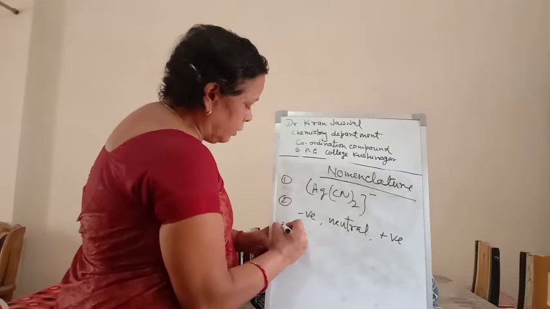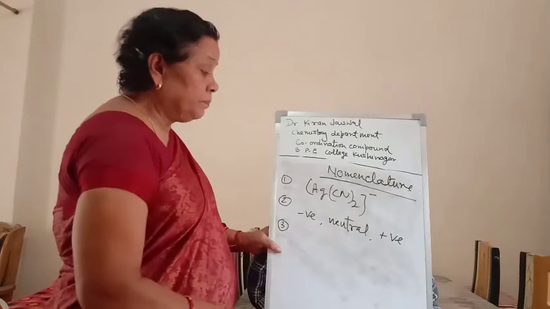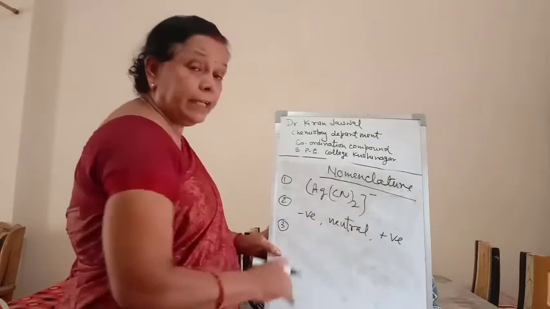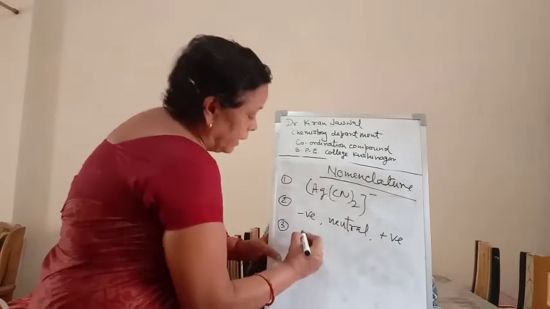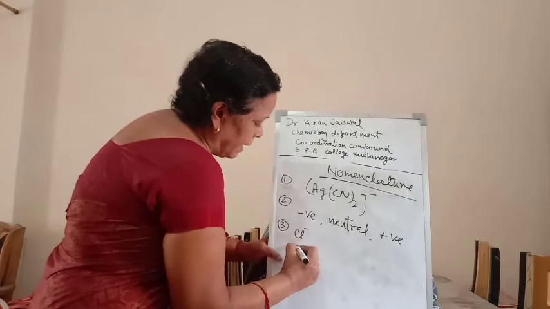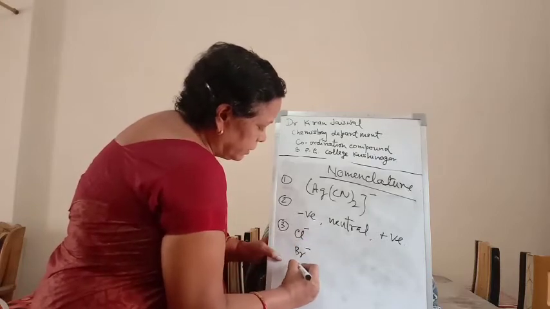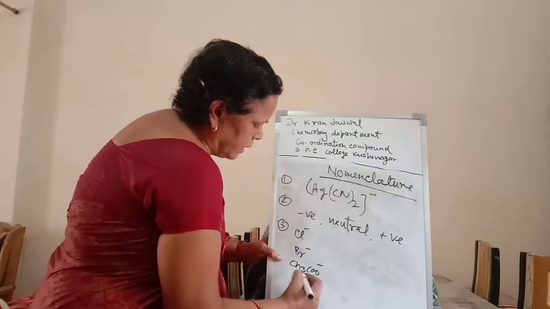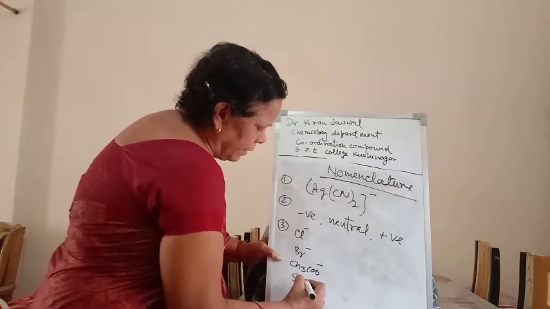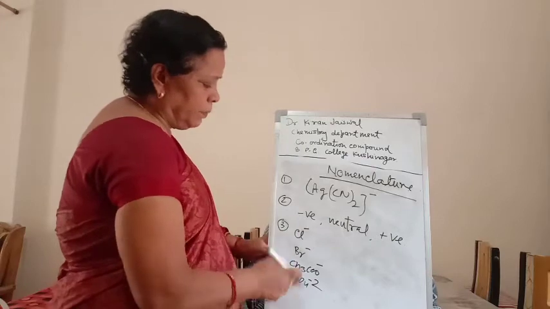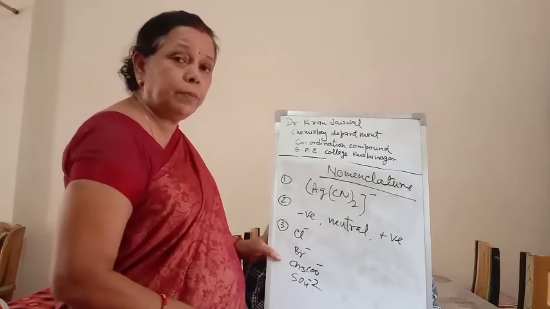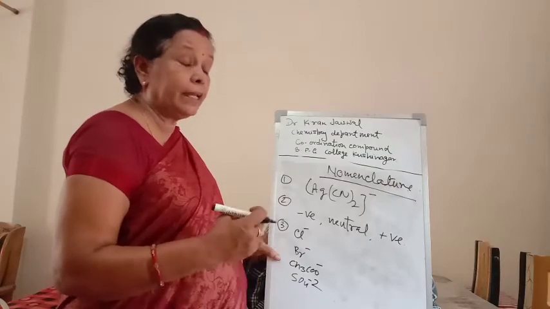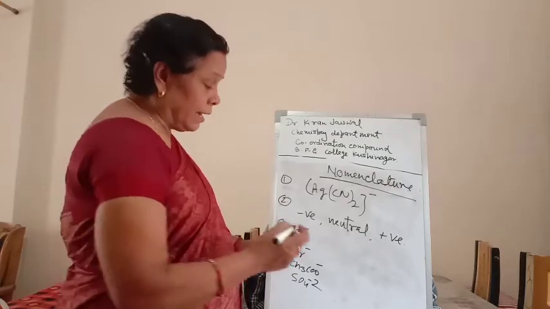Next is the third point. The negative ligands, that is CN, chloride ion, bromide ion, CH3COO acetate ion, sulfate ion, and so on. These are the negative ligands. The negative ligands end with O. That is, at the end of the name of the negative ligand, the O is used.